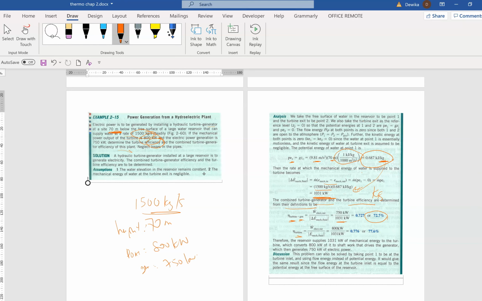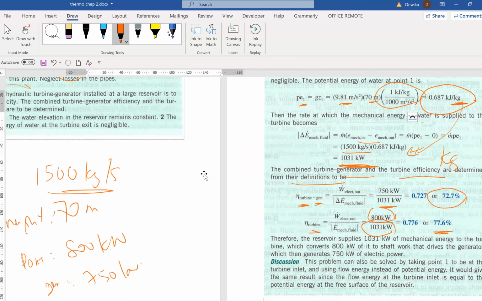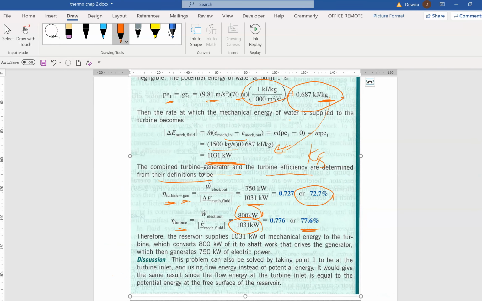And then we have the turbine, with the mechanical output given in the question, which is 800 divided by 1031, so you have 77.6 percent. Therefore, the reservoir supplies 1031 kilowatts of mechanical energy to the turbine, which converts 800 kilowatts to shaft work that drives the generator, which generates 750 kilowatts of electrical power. This problem can also be solved by taking point 1 at the turbine inlet and using the energy flow instead of potential energy. It would give the same result since the energy flow at the turbine inlet is equivalent to the potential energy of the free surface of the reservoir.